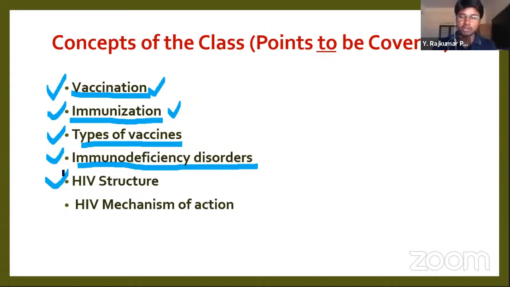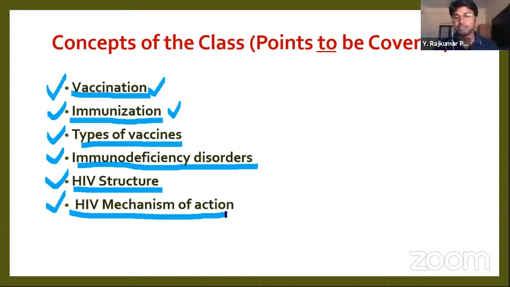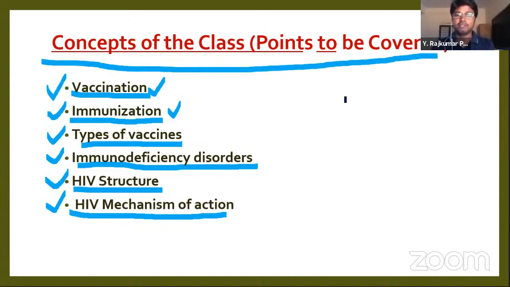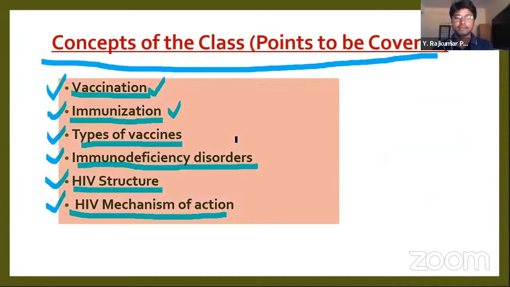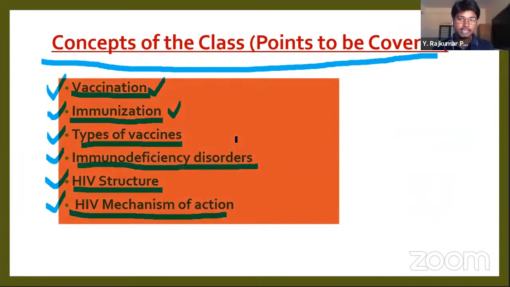Immunity, you are familiar with it. Immunity means the ability of the body to fight against pathogens or disease causing microorganisms. Next, we also study HIV AIDS, and in that we will study the HIV structure. It's a virus, and we study the HIV mechanism and action, how it affects our body. These are the points that we are going to cover in this class. Okay, let's get into the class.